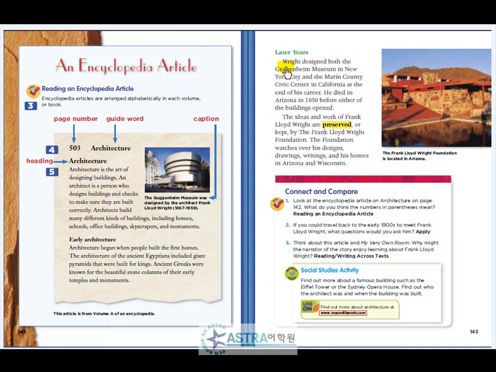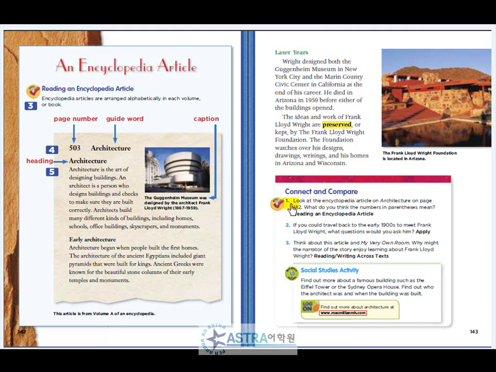Later years. Wright designed both the Guggenheim Museum in New York City and the Marin County Civic Center in California at the end of his career. He died in Arizona in 1959 before either of the buildings opened. The ideas and work of Frank Lloyd Wright are preserved or kept by the Frank Lloyd Wright Foundation. The foundation watches over his designs, drawings, writings, and his homes in Arizona and Wisconsin. The Frank Lloyd Wright Foundation is located in Arizona.